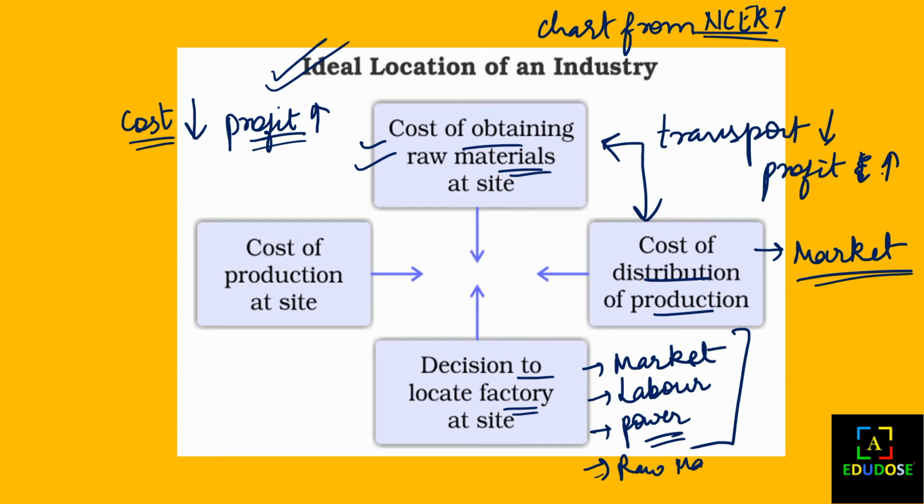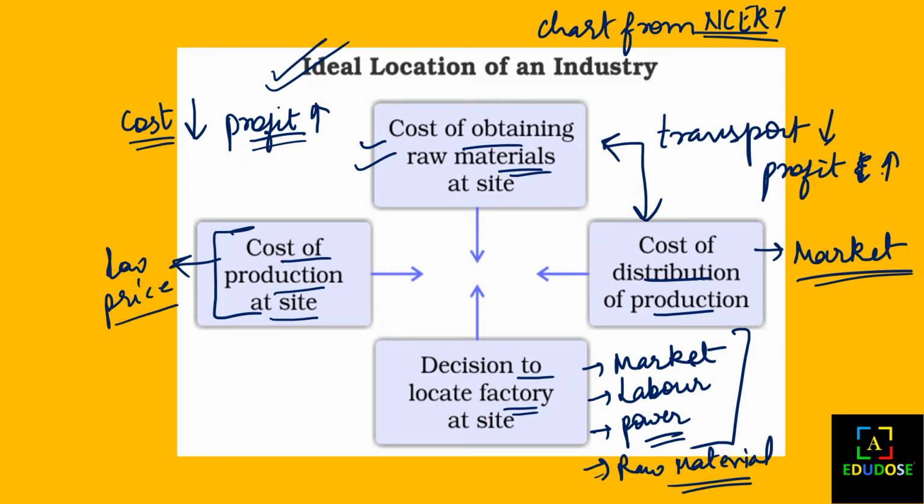And the second last thing is what? Raw material. The raw material we are having should also be available at a low cost, or the transport cost should also be low, so that we can have more profit. So the cost of production at the site means the things that we are producing should also have a low price.